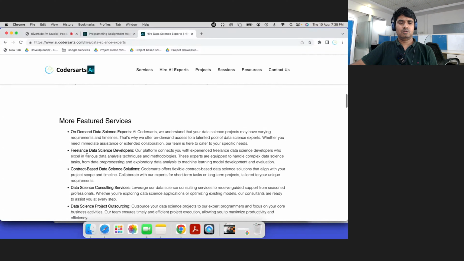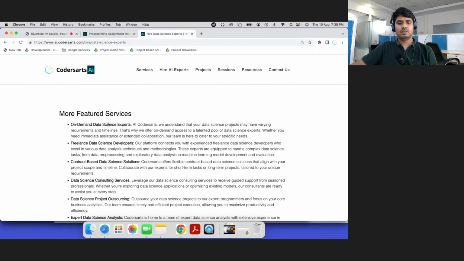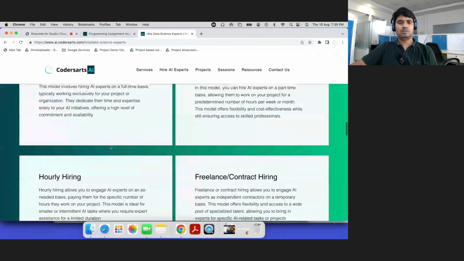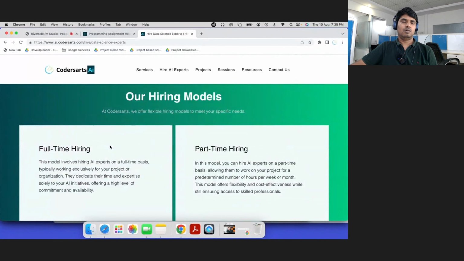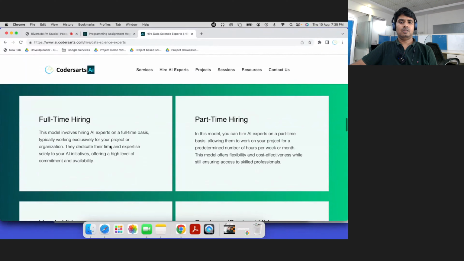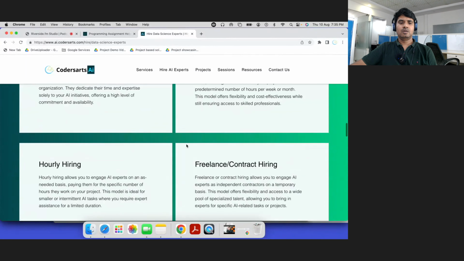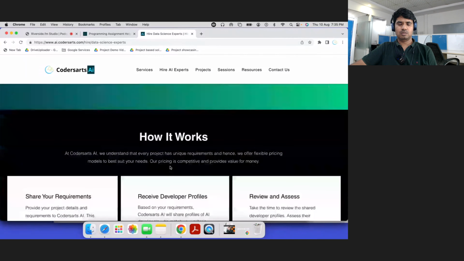And these are also in demand: data science expert, freelancing data science developer. So these are some keywords, or the things most of the clients are looking for. Other things are what different types of hiring models we are offering. So you can see here: full-time hiring, part-time hiring, hourly hiring, freelancing, contract-basis hiring. So these are different things.